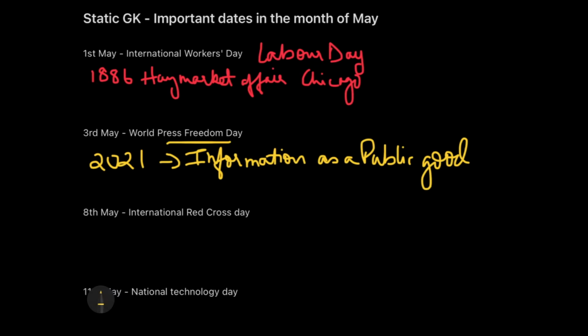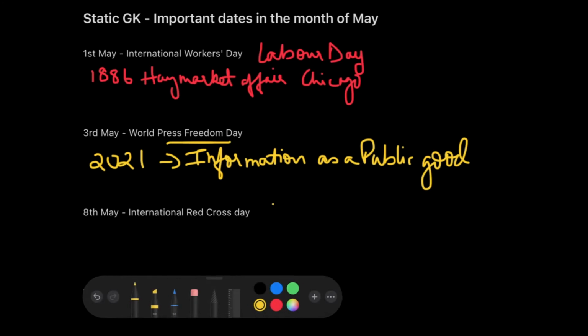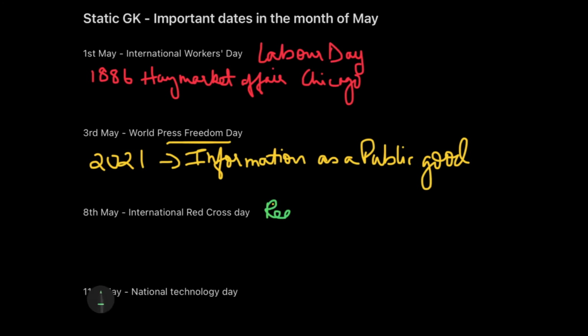Now the next important day is 8th of May, which is celebrated as the International Red Cross Day, and we also call it the Red Crescent Day. So it's a nice name, like there are two things here. We also call it Red Crescent Day, and we also call it International Red Cross Day.